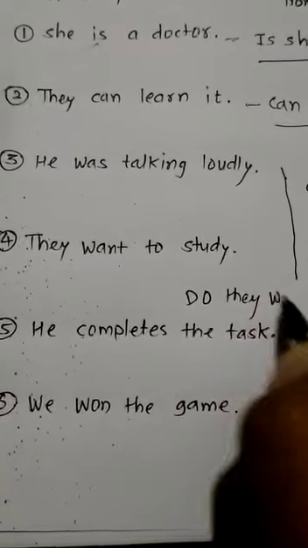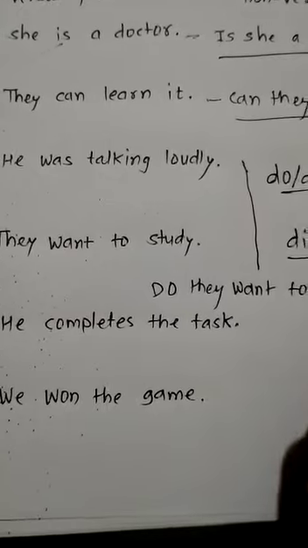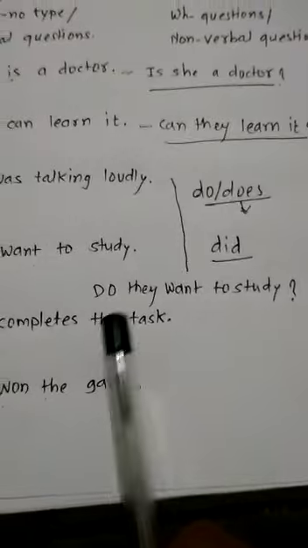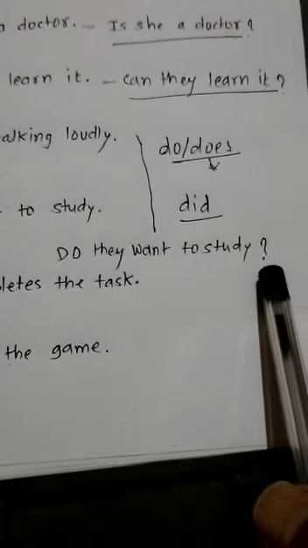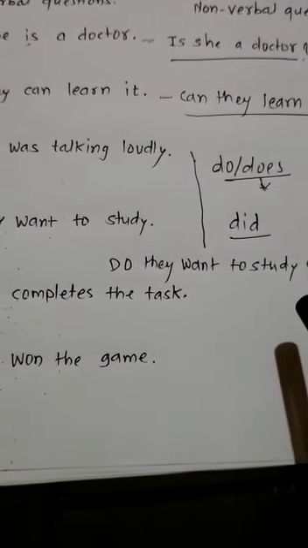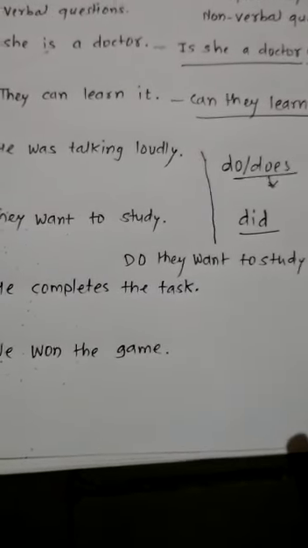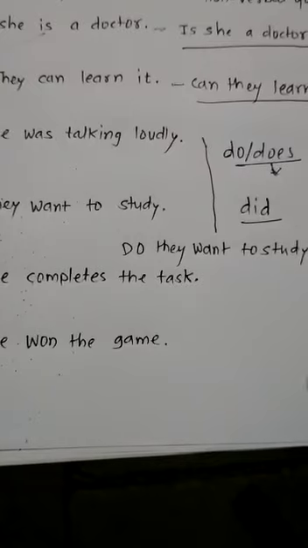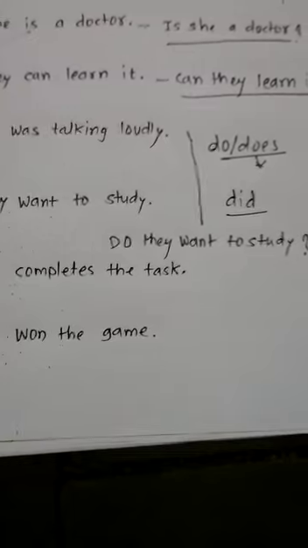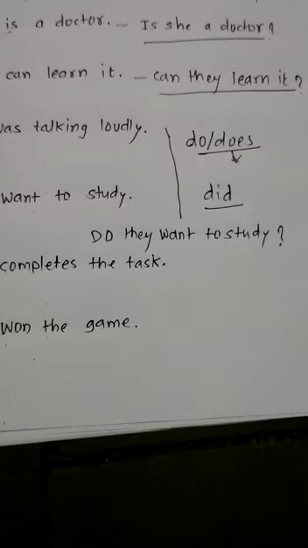they want to study, and question mark. See how the question will be there. Do they want to study? So here you are going to answer this question in two ways again. Do they want to study? Yes, you can say yes they do. And in negative also you can answer this question. Do they want to study? Then you can say no they don't. In this way also you can frame a question here.